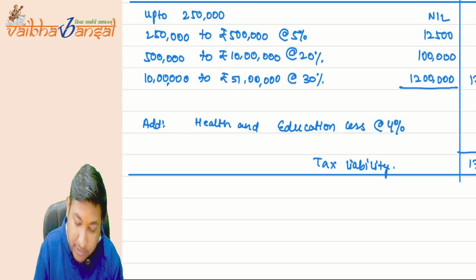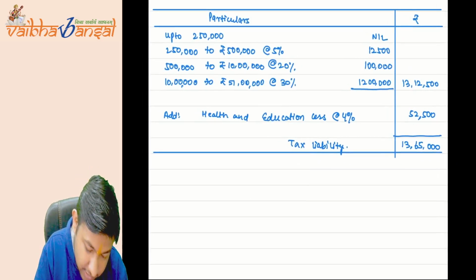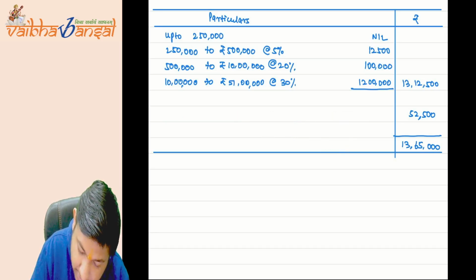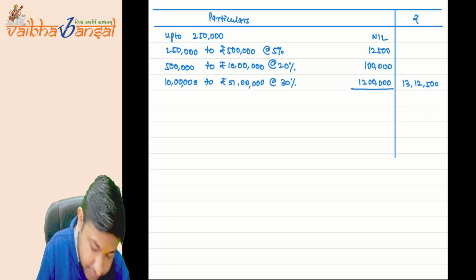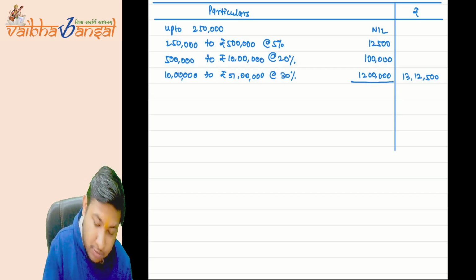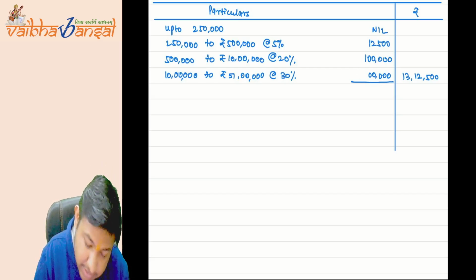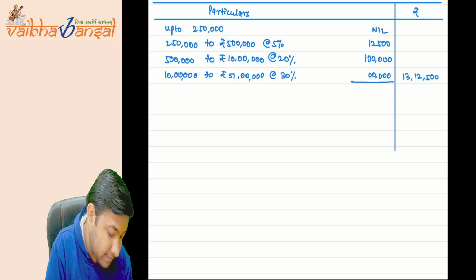Now the 51 lakh rupees, and let me remove this as well. Health and education cess, tax liability. Now, what will be the tax on 51 lakh rupees? Suppose 51 lakh minus 10 lakh multiplied by 30%.